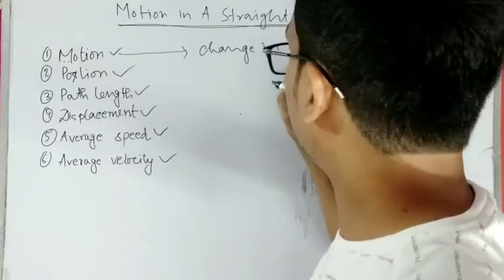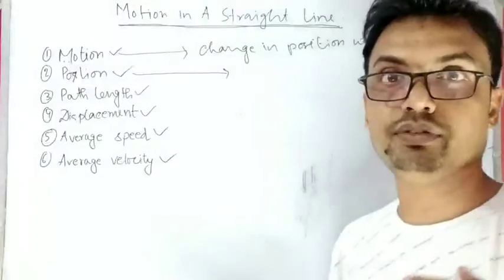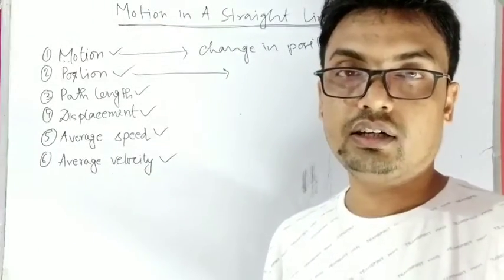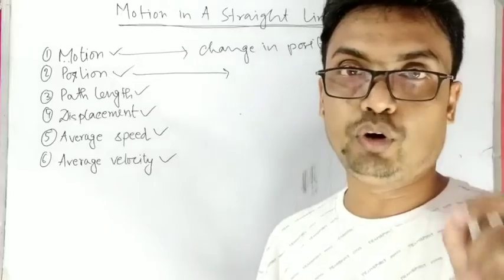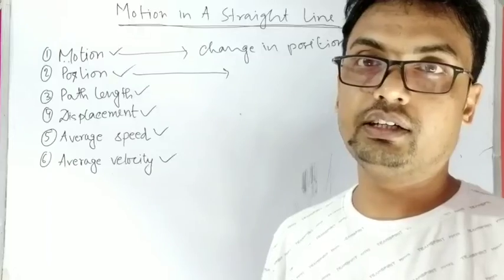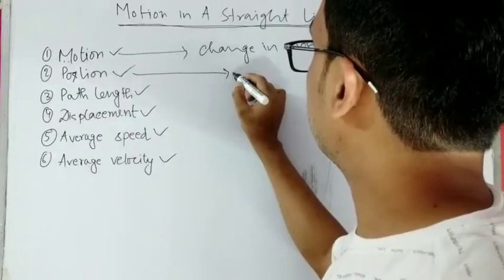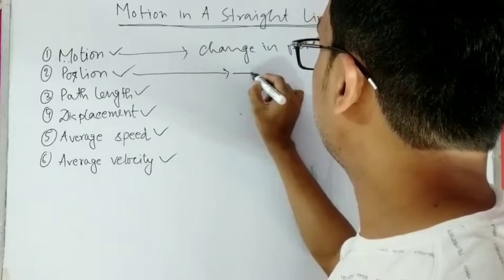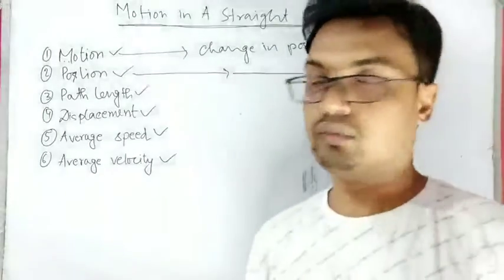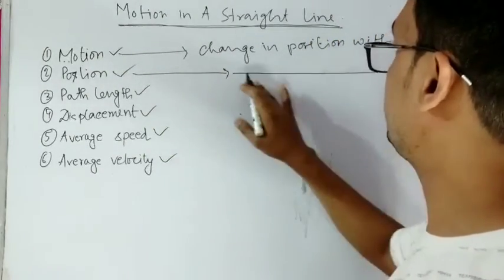To define position of any object, first of all, we have to define a reference frame, and a reference frame is either an axis and a point, or a point and two axes, or a point and three axes. Let me elaborate. If a particle is bound to move in a straight line, then we can define that particle's position just by an axis, by a straight line.